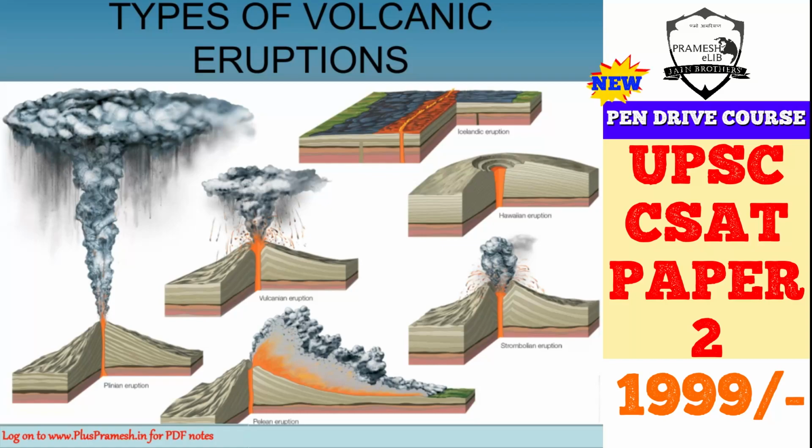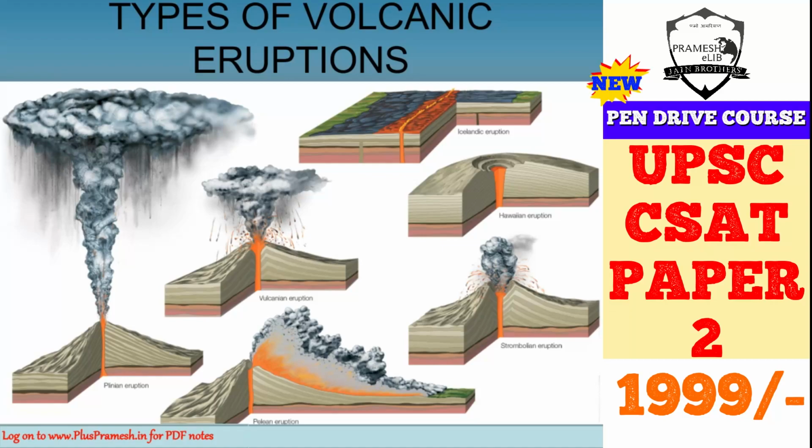Now let's see some of the basic types of volcanic eruptions. Here in this picture you can see the type of things that are coming out of the eruption. On that basis we have divided it into various types. You can see here this is like a cauliflower cloud. On the other hand, here it is not a cloud. So there is a difference in the materials that are coming, and therefore the eruption is also different.